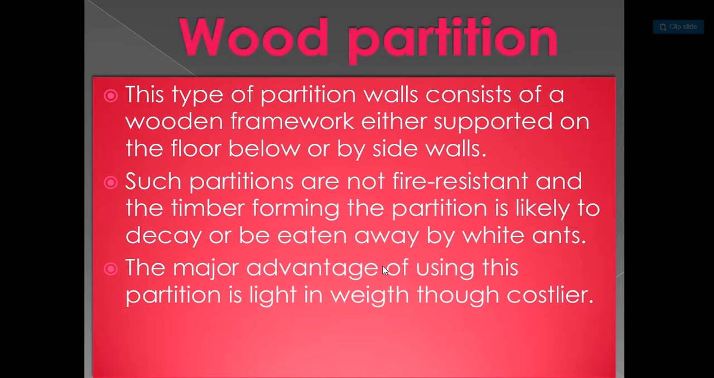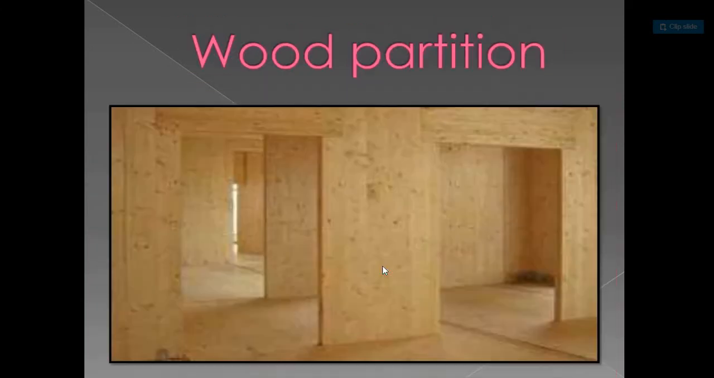Wood partition. This type of partition wall consists of a wooden framework either supported on the floor below or by side walls. Such partitions are not fire resistant and the timber forming the partition is likely to decay or be eaten away by white ants. The major advantage of using this partition is that it is light in weight, but the demerit is that it is a little bit expensive. Here you can see the diagram showing wood partition.